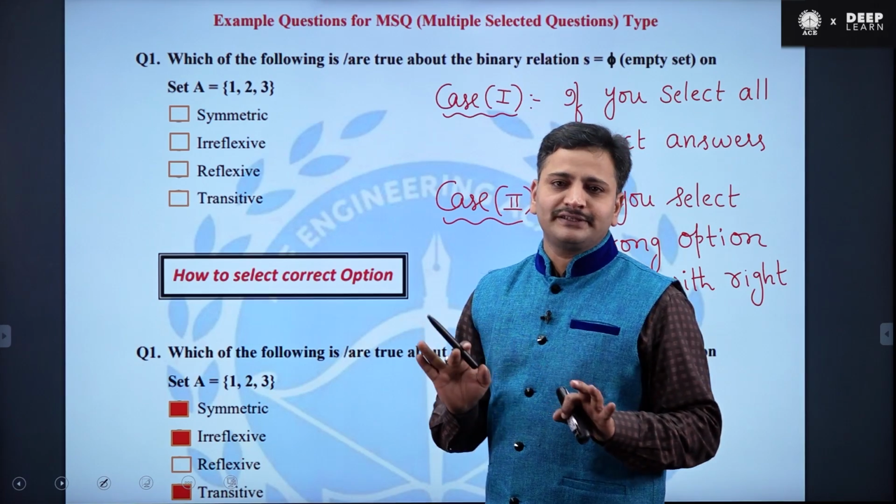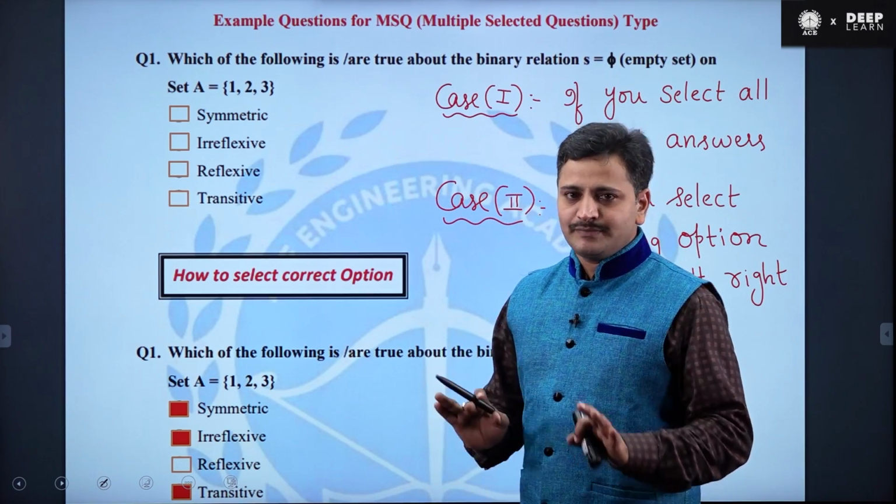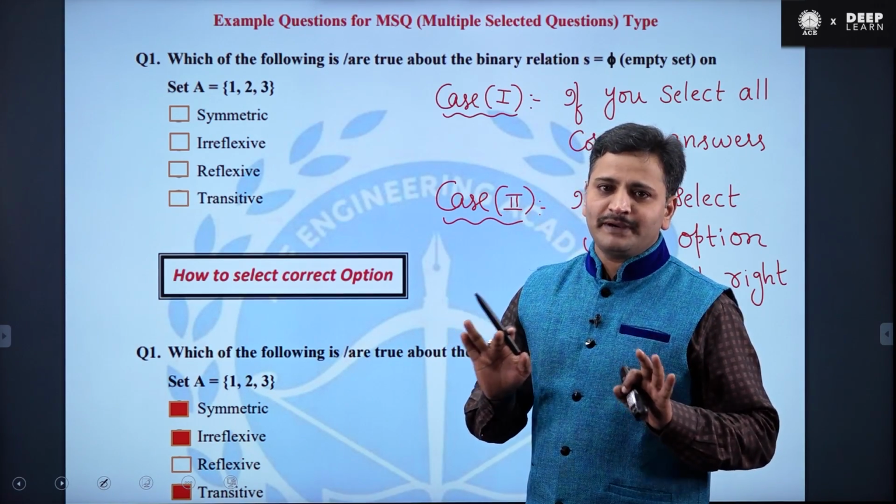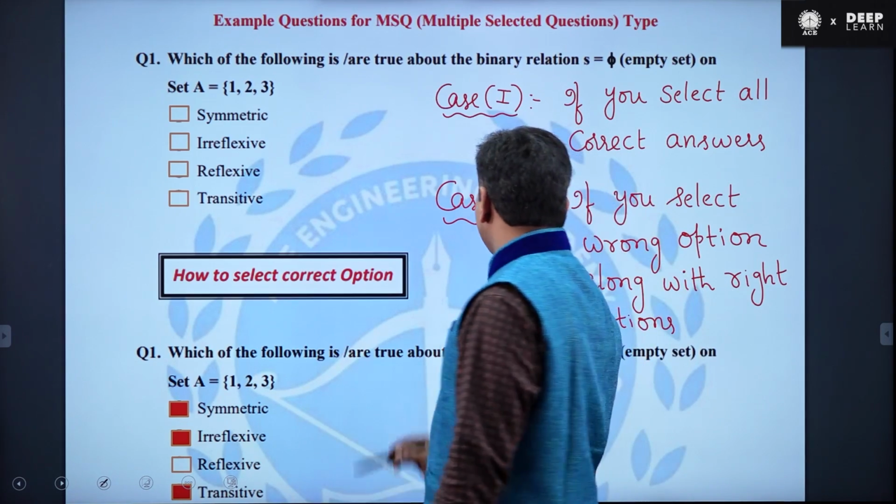And no negative marks are there for multiple select questions. Please remember, no negative marks are there for multiple select questions. This is case number 2.